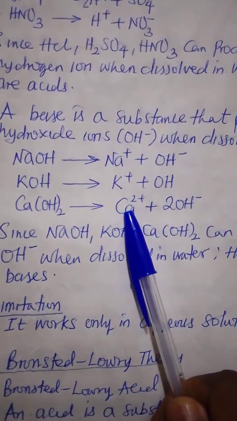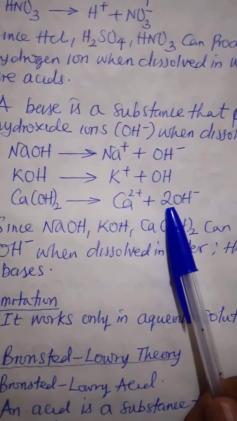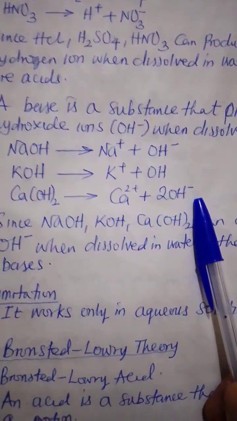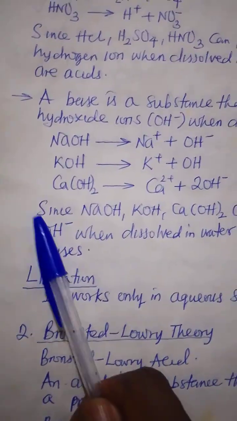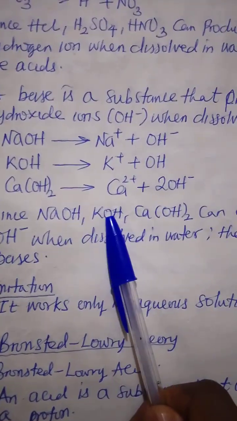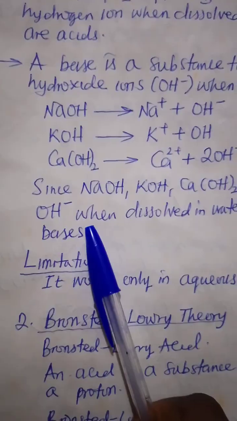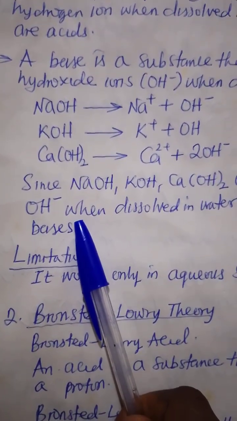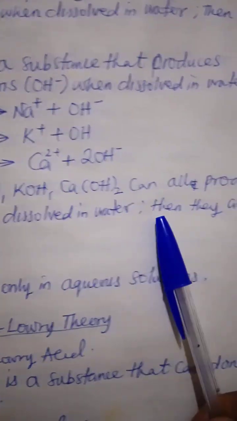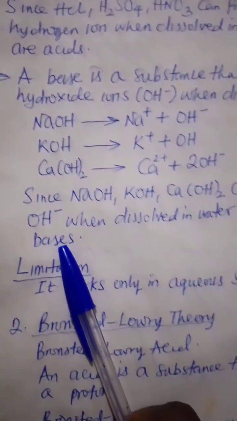Ca(OH)2 giving you Ca2 plus and 2OH minus. Since sodium hydroxide, potassium hydroxide, calcium hydroxide can all produce OH minus, that is hydroxide ion, when dissolved in water, then they are bases.